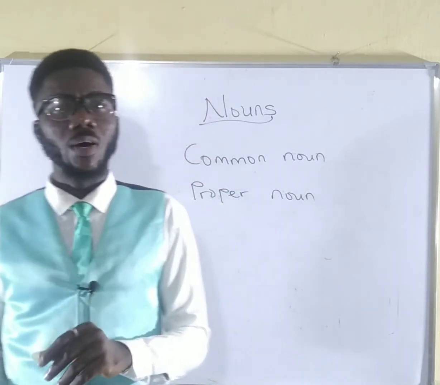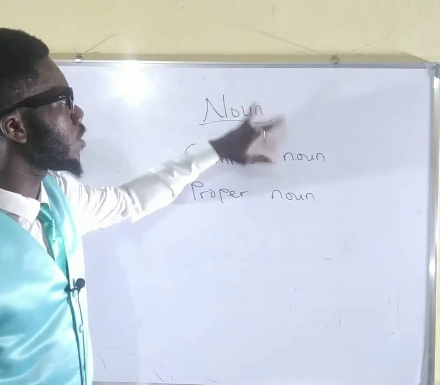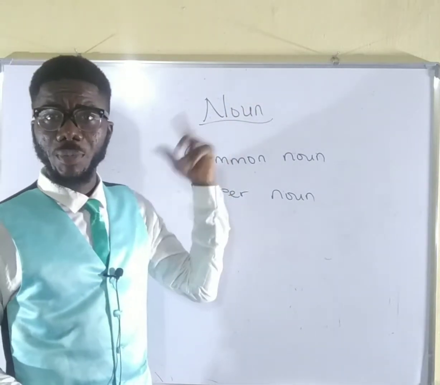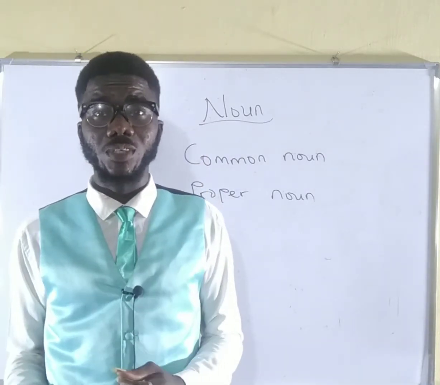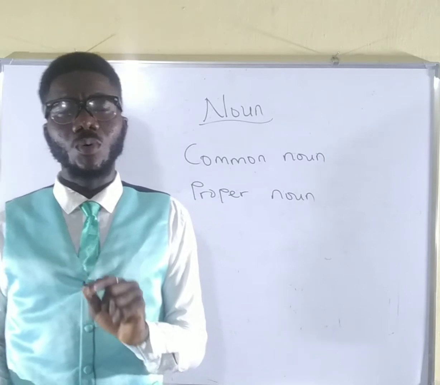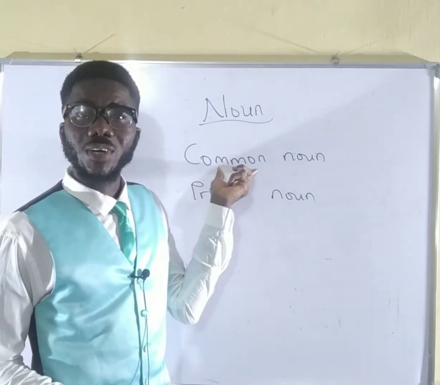Okay, if you remember, in English language, there is something known as noun. Let me use the singular form of it. There is something known as noun, am I right? Now, a noun is defined as a word that names, a naming word. Whenever we talk about this noun, we will come across something known as the common noun.